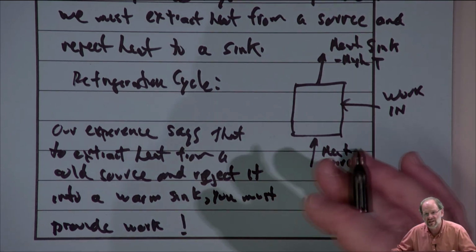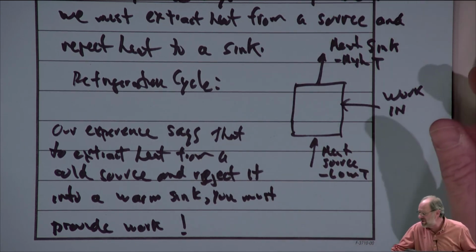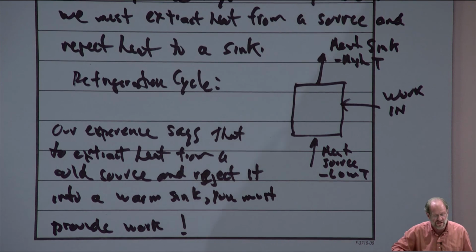Again, we need the second law, right? The first law doesn't help us out here. The first law doesn't care when we add work, as long as the amount of heat coming in from the source is somehow equivalent to the heat that's rejected to the sink, plus any energy change within the system itself. Then the first law tells us that that system should work just fine. But again, we know that it doesn't. So it's these observations and our inability to show otherwise that leads to the second law of thermodynamics. Whereas the first law of thermodynamics denies the possibility of creating or destroying energy, the second law denies the possibility of using energy in a particular way.